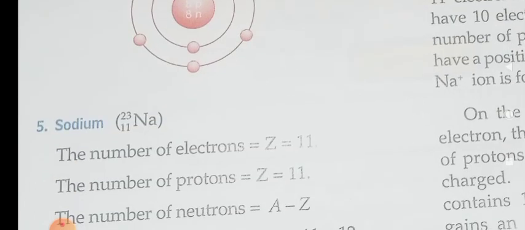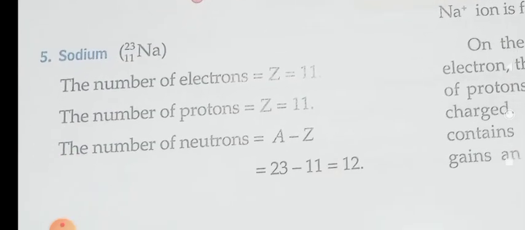The next element is sodium. The number of electrons is 11. The number of protons is also equal to 11. The number of neutrons, from the nuclide symbol, the mass number is 23, so 23 minus 11 is 12 neutrons.